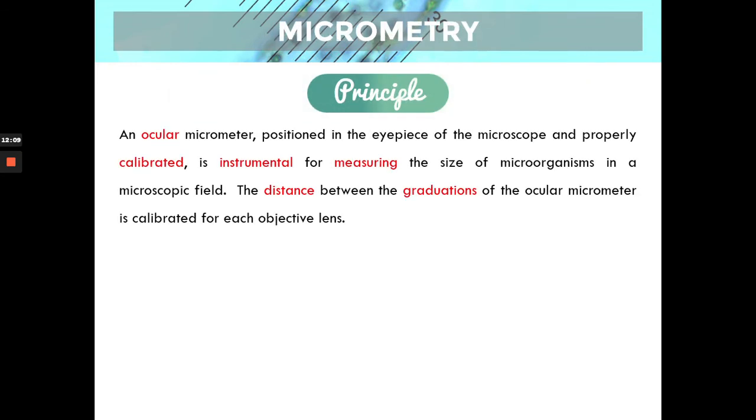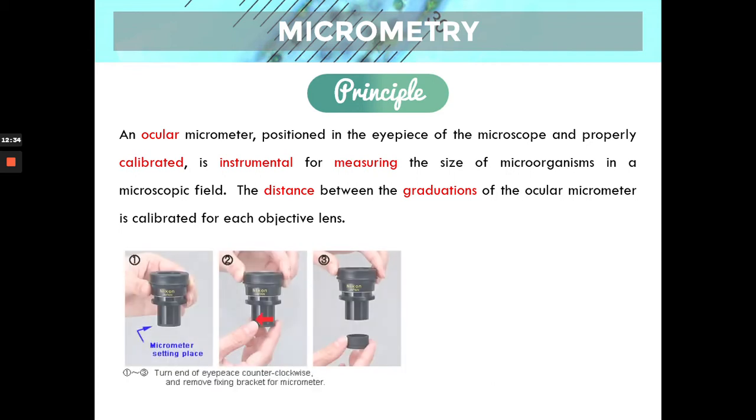All right. Now we go to the principle. Again, as mentioned, the ocular micrometer, where is it located? In your eyepiece. So it's inside your oculars, inside your eyepiece. And once it's properly calibrated, it's instrumental for measuring the size of your microorganisms in the microscopic field. And again, the distance between the graduations or the lines of the ocular micrometer is calibrated for each objective lens. So this is the procedure.